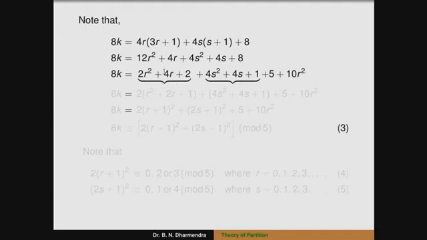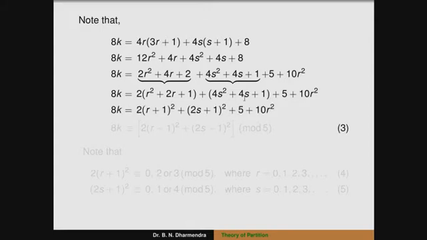Therefore, in the first term, we take 2 as a common factor: 8k = 2(r² + 2r + 1) + (4s² + 4s + 1) + 5 + 10r². We can easily write these as squares: (r + 1)² and (2s + 1)². So 8k = 2(r + 1)² + (2s + 1)² + 5 + 10r².